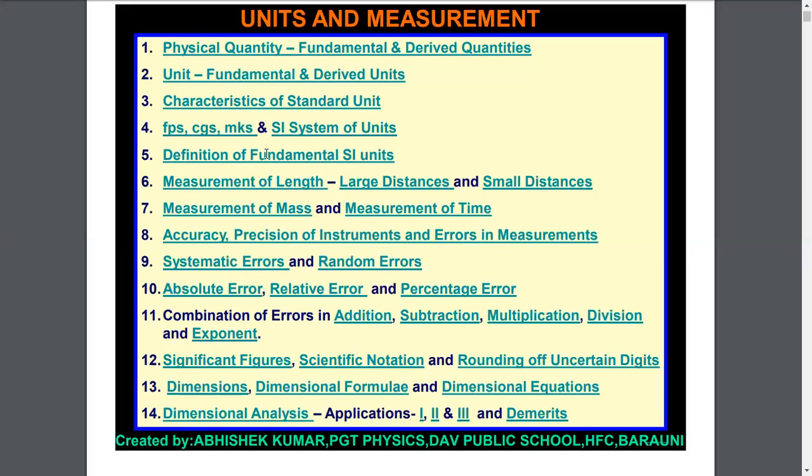And after that, we will discuss the significance of accuracy, precision of instrument and errors in measurement, types of error, systematic errors and random error, and then absolute error, relative error and percentage error.